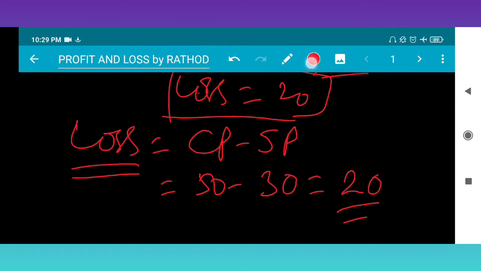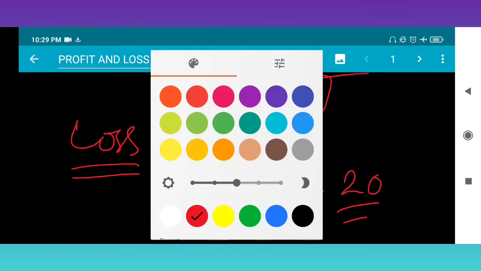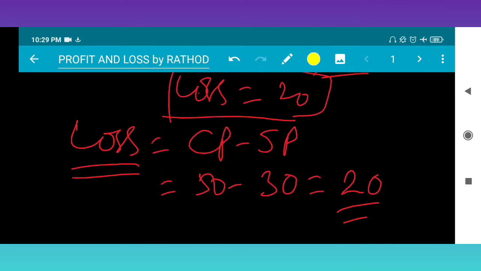One minute. Just, where is the color? Okay, I'm taking this one. So see how it works.